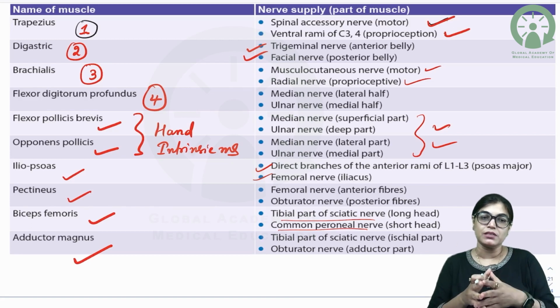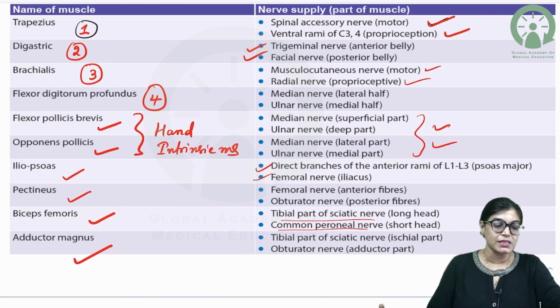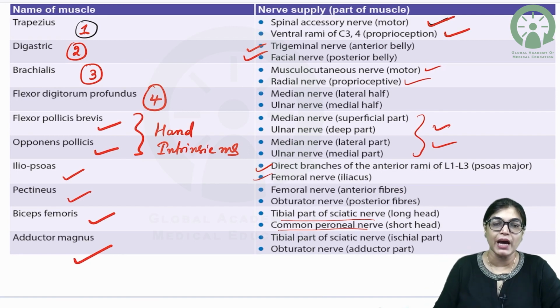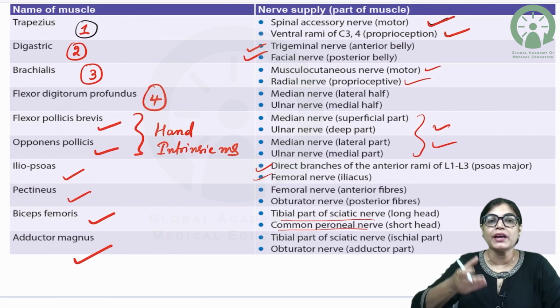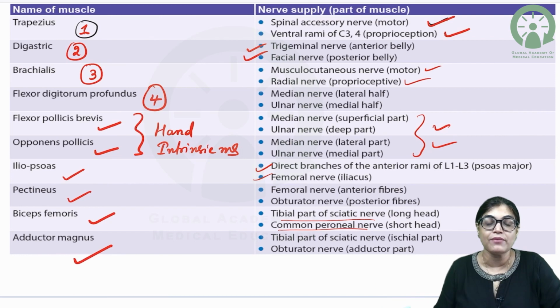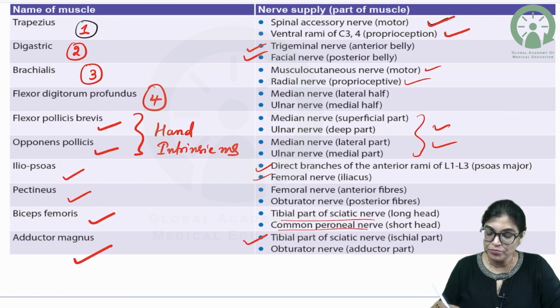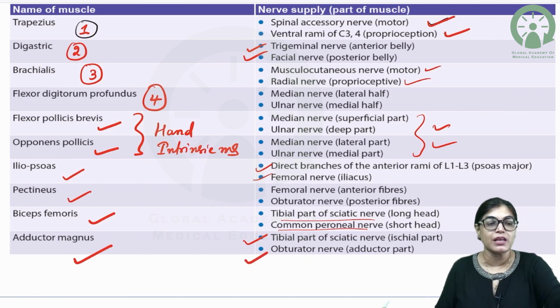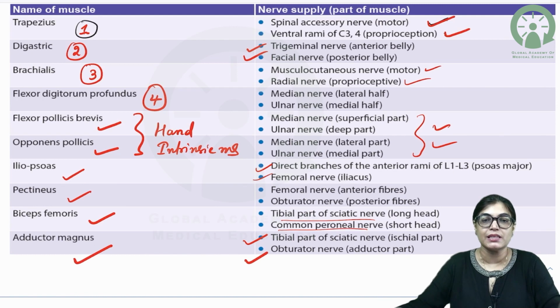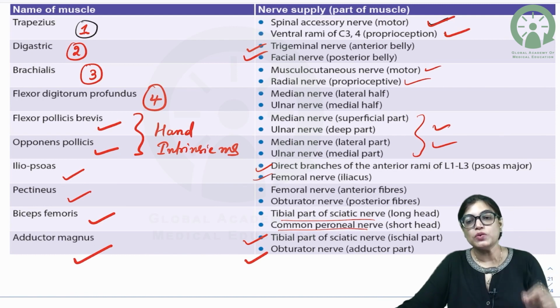Adductor magnus, my dear aspirants, is the bulkiest muscle of the medial compartment, or the adductor compartment of the thigh, and it has two parts. It has an origin from the ischial tuberosity of the hip bone, which forms the hamstring part. So the ischial part or hamstring part is getting innervation from the tibial component of sciatic nerve, and the adductor part of adductor magnus muscle is getting innervation from the obturator nerve.